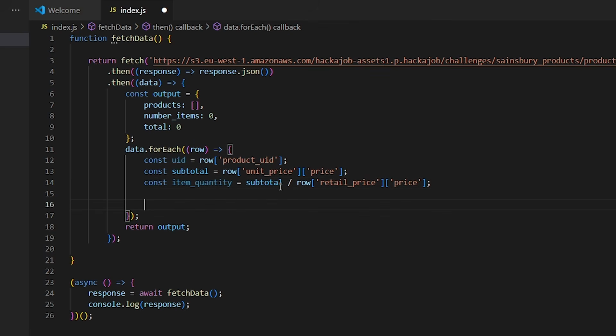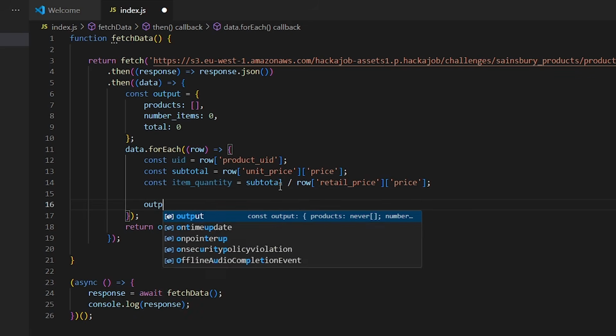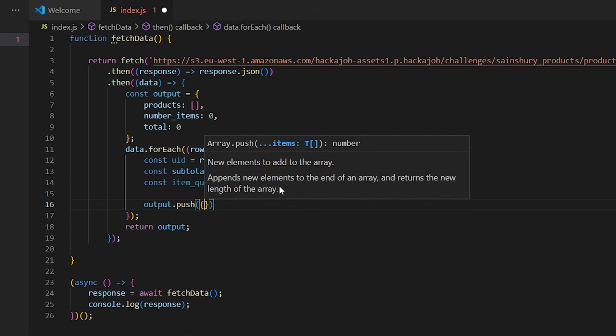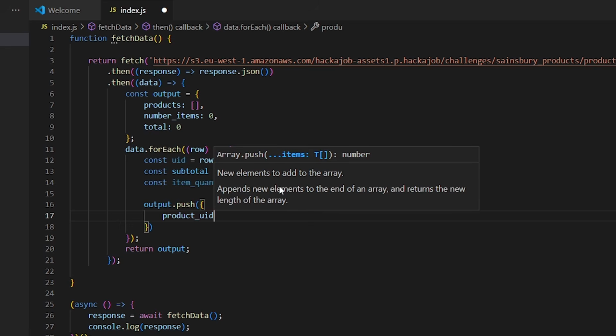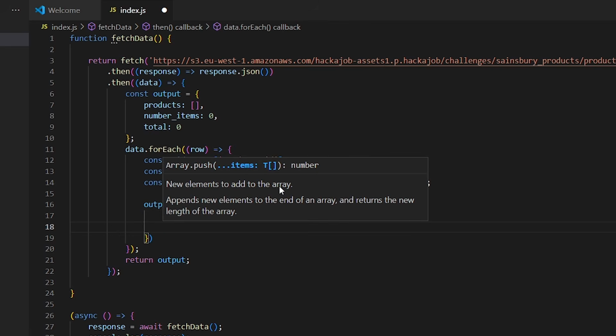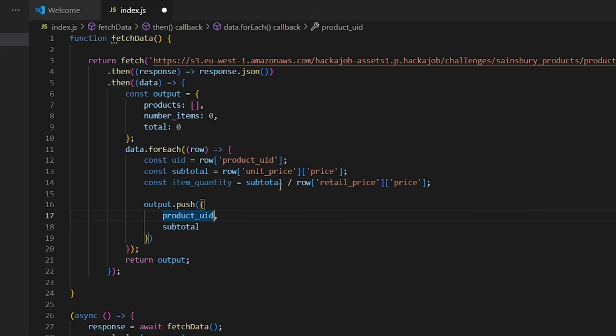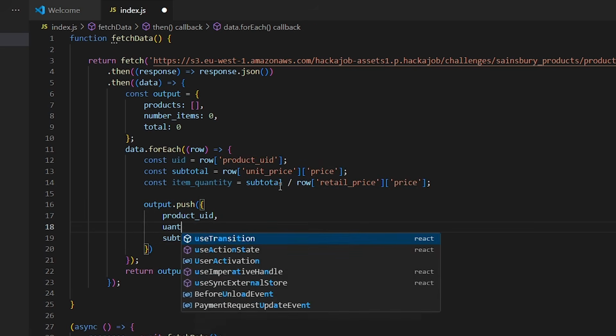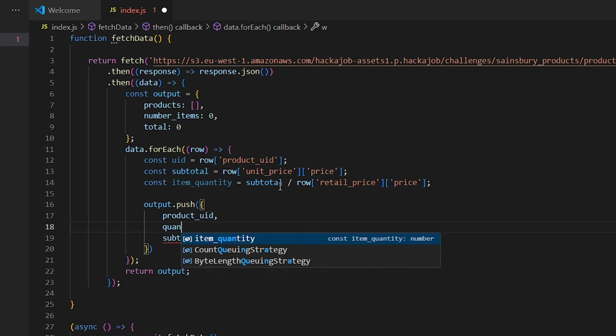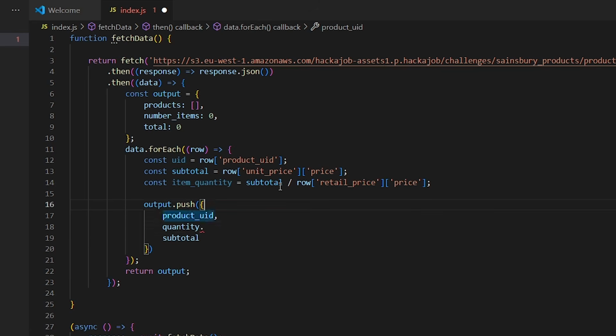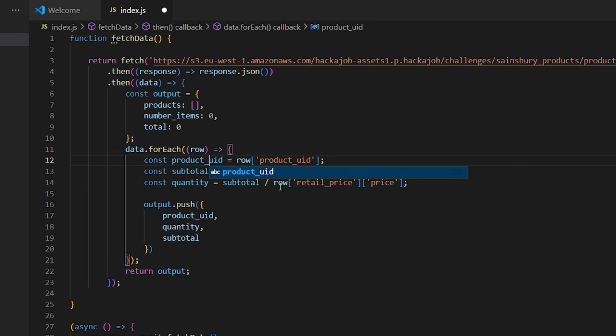Anyway, so we have the subtotal already, and I will divide that subtotal by the retail price, and then we want to add an object, and we'll just use the properties as is. I'll rename that to quantity, and I'll rename this to product UID.